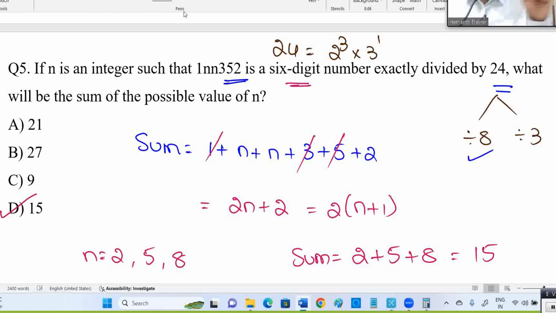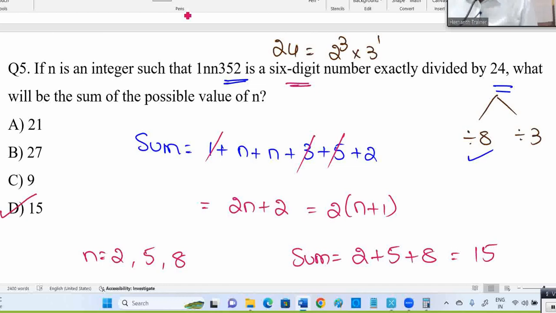The same question was asked in the GATE exam, but what they asked is the smallest value of n. The smallest value of n possible is 2. Sometimes they ask what is the smallest value of n, which means 2 is the answer. The largest value of n satisfying is 8. Now please ask what's the doubt.